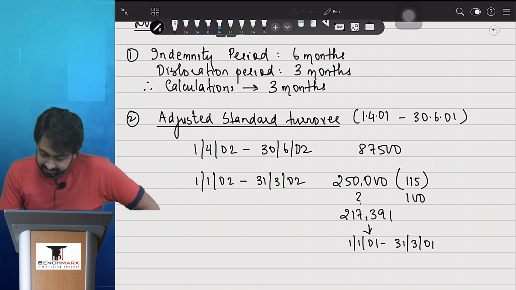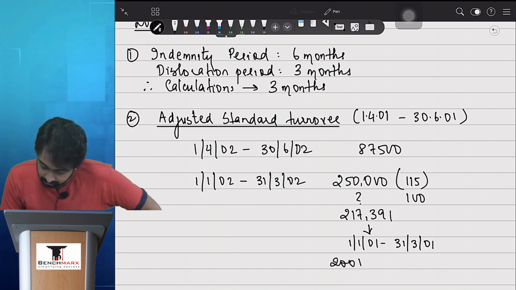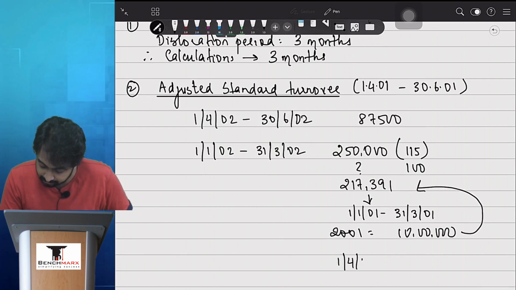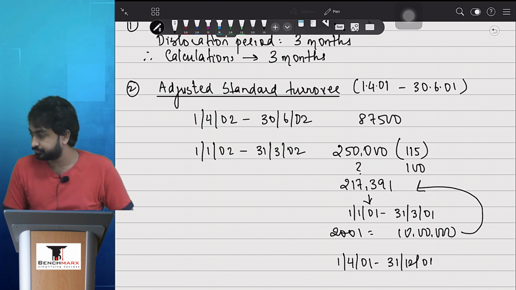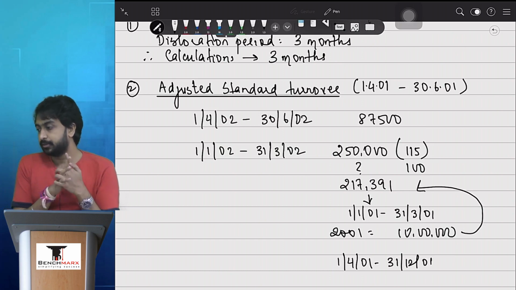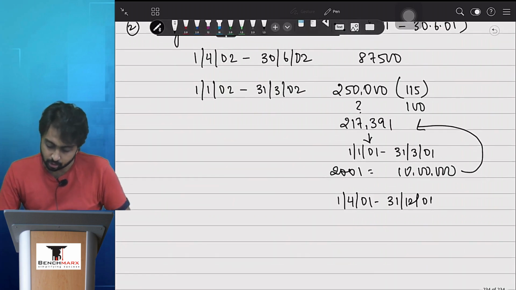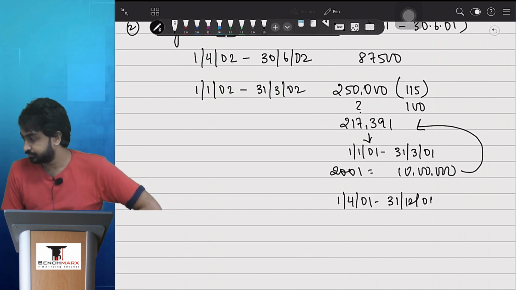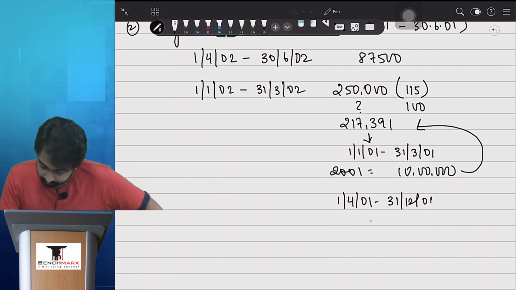Now, can I say if the whole sales of 2001 is 10 lakh, and from 10 lakh I adjust 217,391, will I get the sales from 1st April 01 to 31st December 01? हाँ. Subtract करो. What is 10 lakh minus 217,391? 782,609.